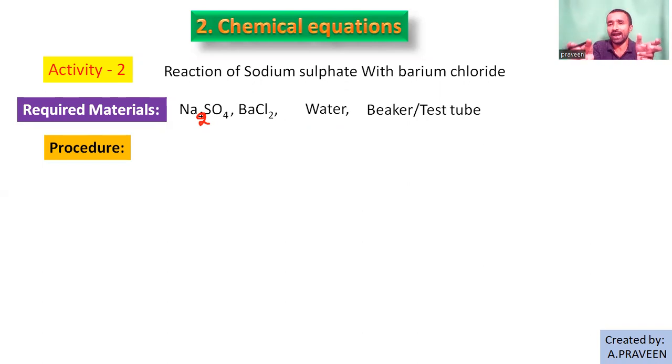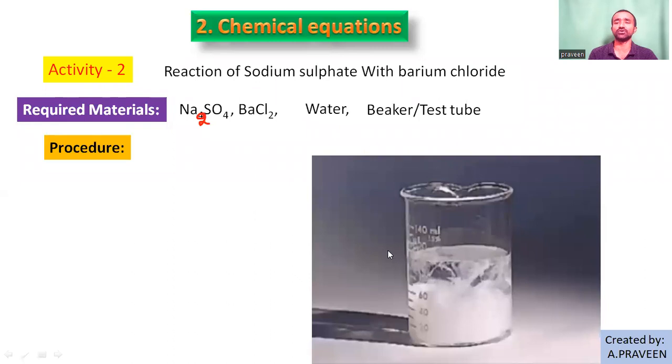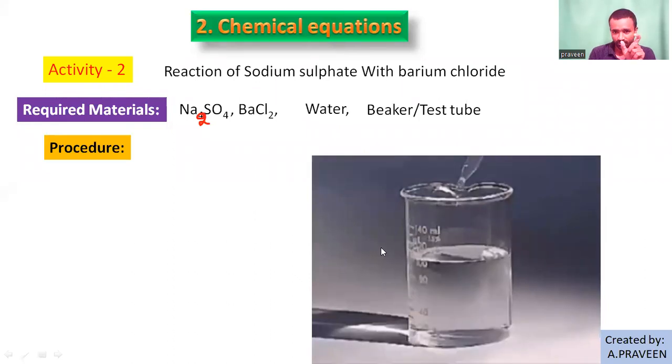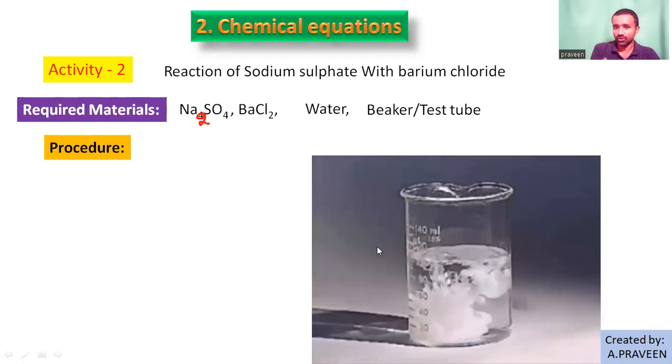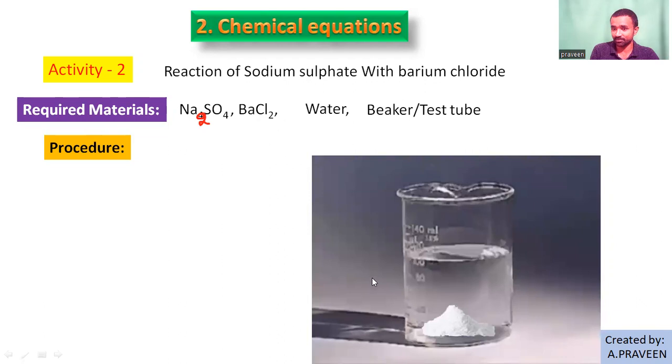Then add one of the solutions into the other using a test tube or a dropper, or directly join it, no problem. Any method you can follow. So in the procedure, we are adding one of the solutions into the other. Look here. What happens when I add one of the solutions drop-wise into the other? You can observe that a white colored dense material separated at the beaker.